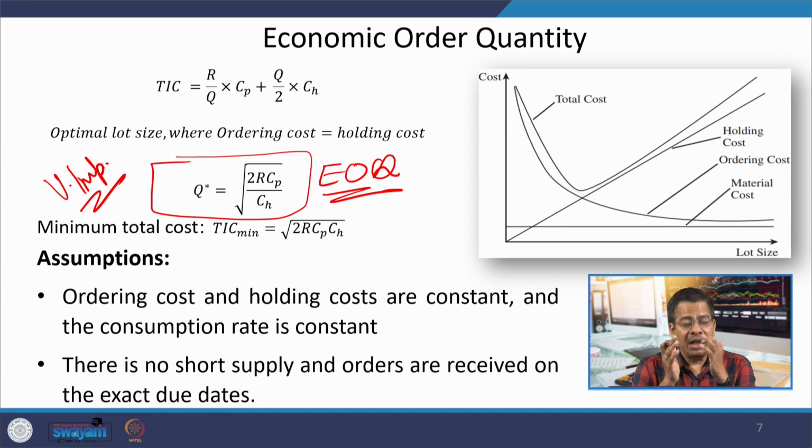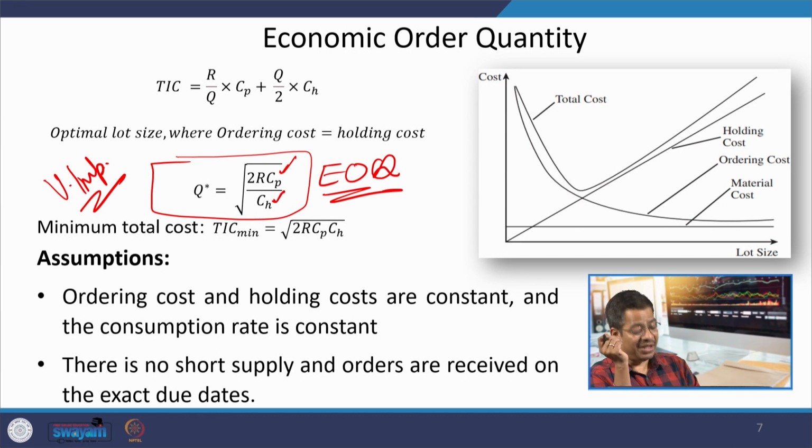However, it is also important to use the values appropriately in this expression, 2 R Cp upon Ch whole under root, because many a time people get confused in writing the values of Cp and Ch. What should be the appropriate value of Cp and Ch, that with the help of examples we will be discussing.